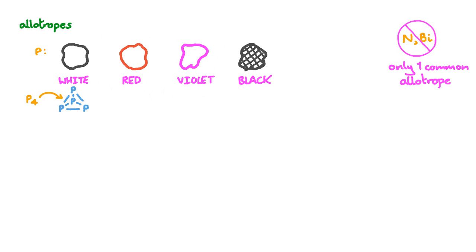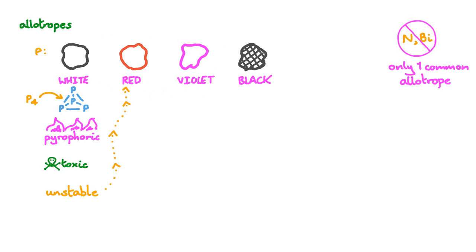White phosphorus is composed of tetrahedral P4 molecules. White phosphorus is so reactive it's pyrophoric. It'll react with oxygen in air and self-ignite. It's also highly toxic and volatile, and relatively unstable, transforming into red phosphorus in response to light and heat.